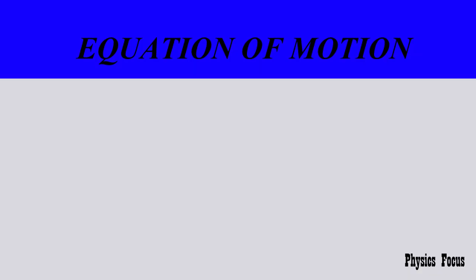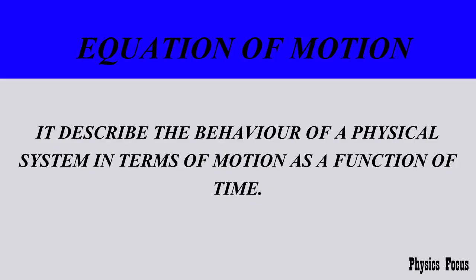Now, function of equation of motion. So what does an equation of motion do basically? It gives mathematical results of the response of a physical system. You should know physical system is nothing but a portion of physical universe chosen for analysis. We can say equation of motion tells us the behavior of physical system.